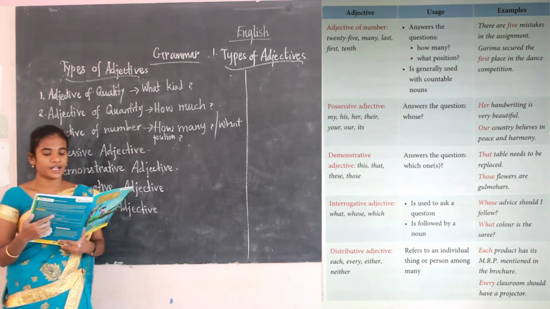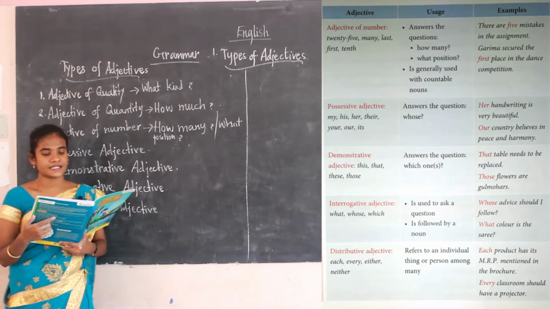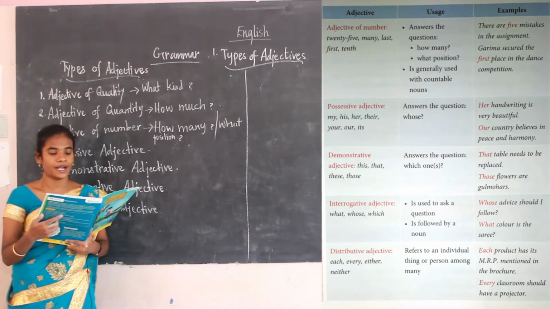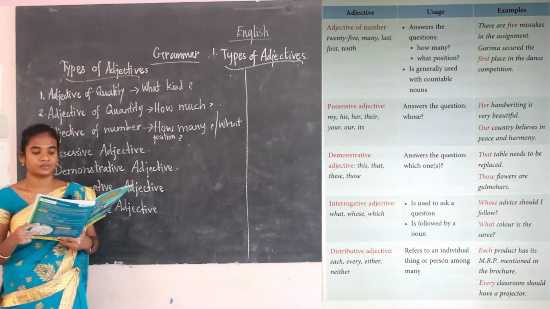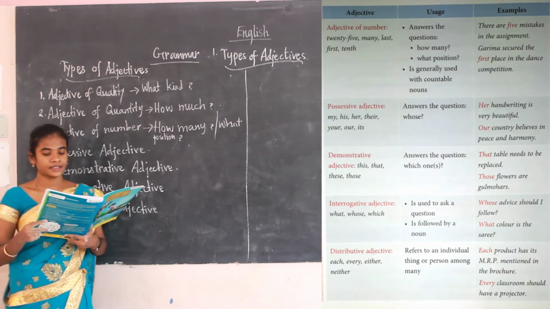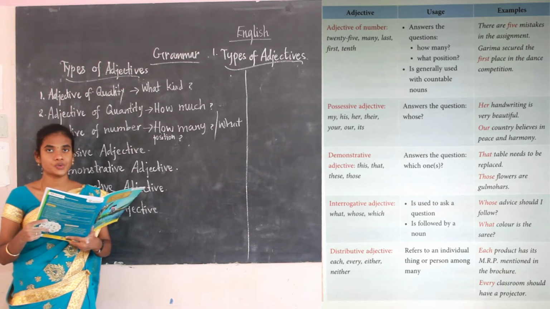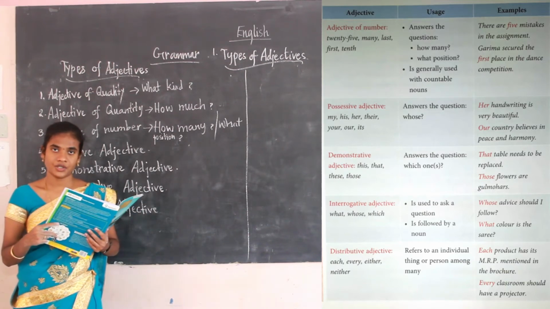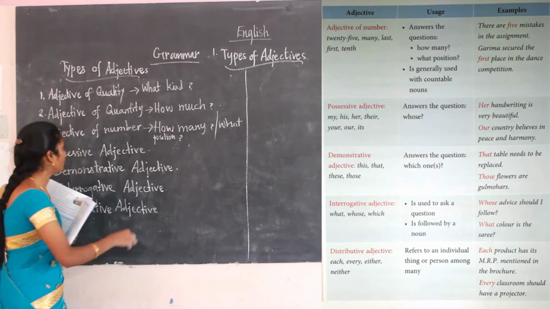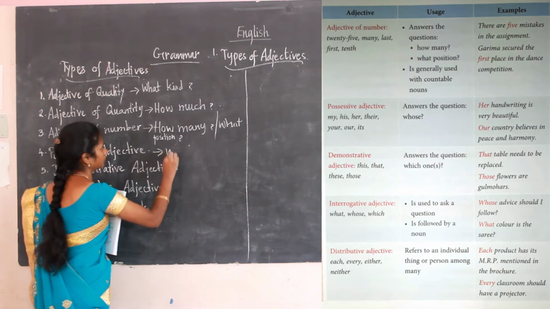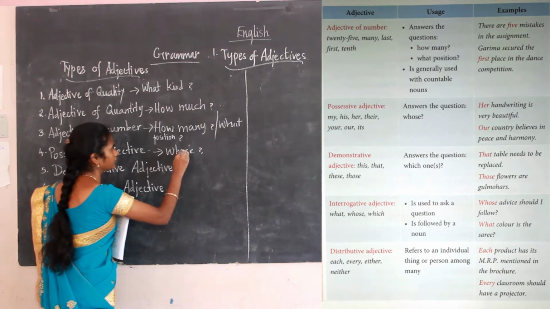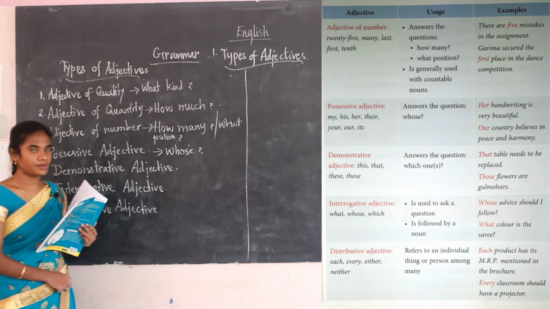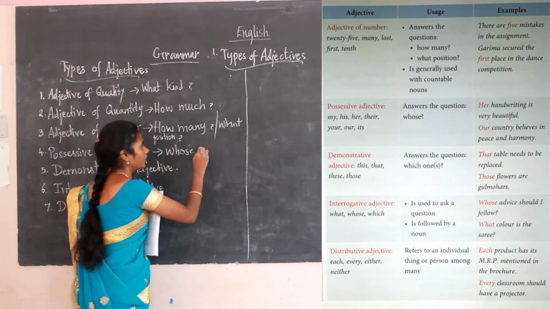That is 25, many, last, first, tenth, or the adjective of numbers. Okay. The next one, possessive adjective. So here, see, it answers the question whose. Possessive adjective answers for the question whose.